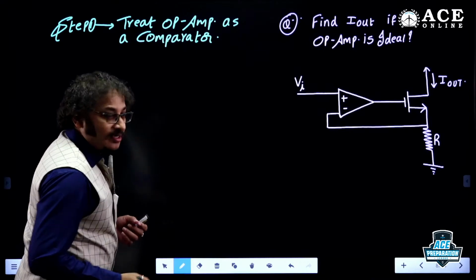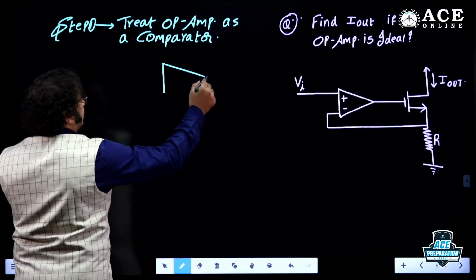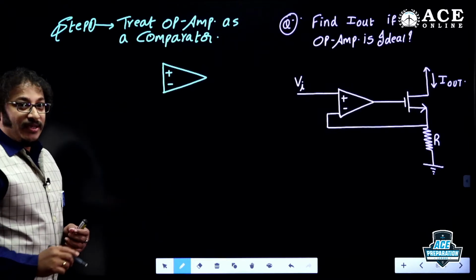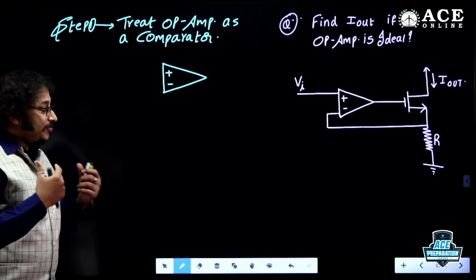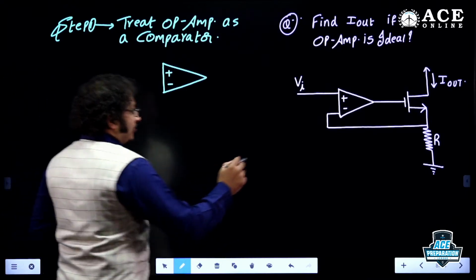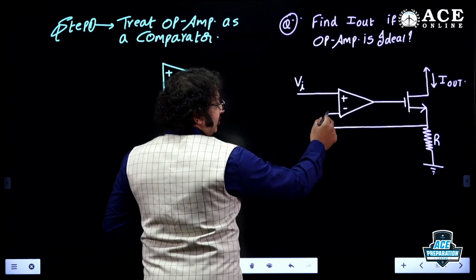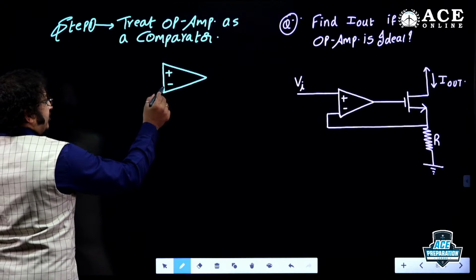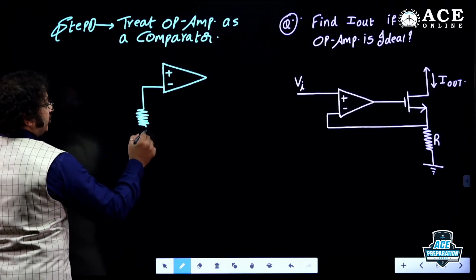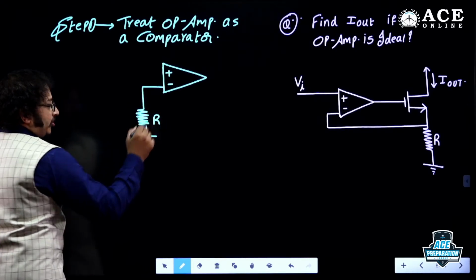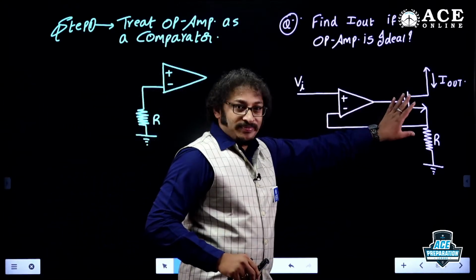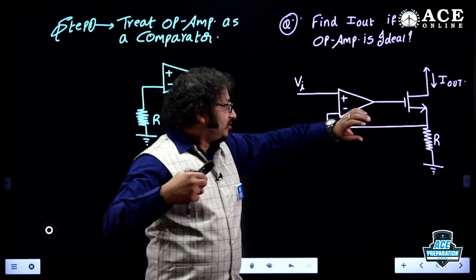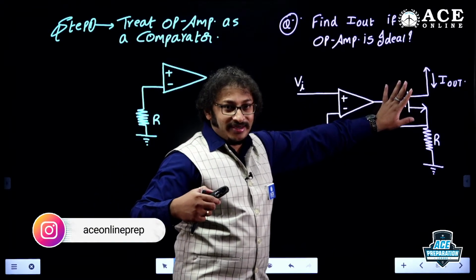If I say comparator, dears, tell me, what is our case? So this is plus, this is minus. Dear, listen to the circuit carefully. Listen to the class and observe the circuit carefully. So here, the inverting terminal is connected to the resistor with reference to the ground. Why? Because it's a comparator. Comparator indicates it is an open switch. The MOSFET seems to be open, because still I have not connected the MOSFET here. It is strictly a comparator design. Correct or not, dear students?